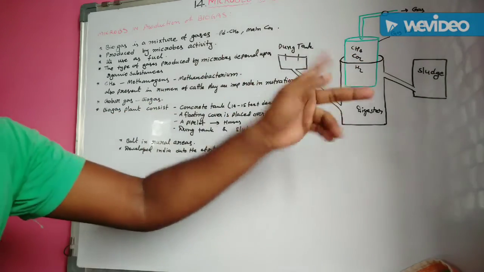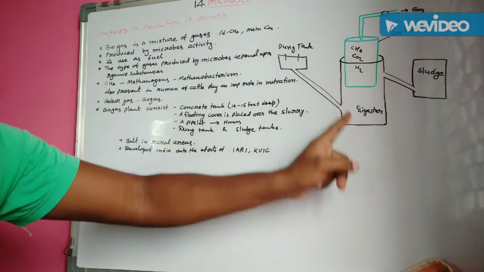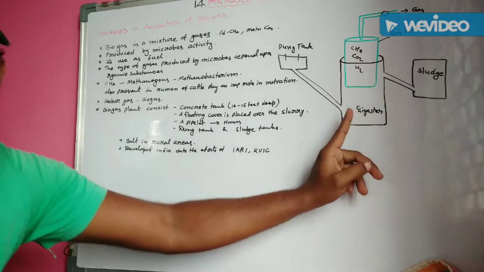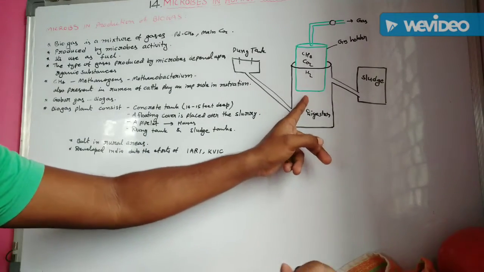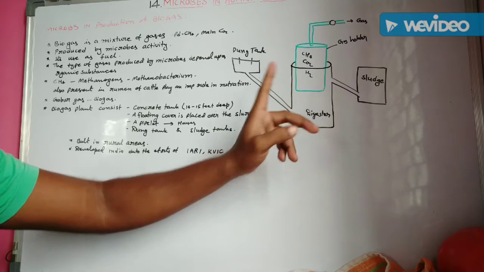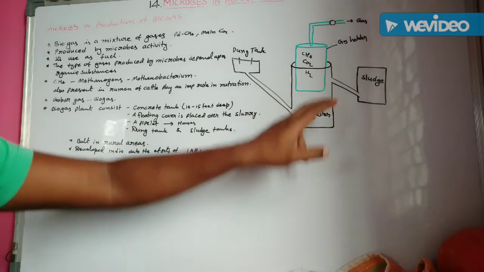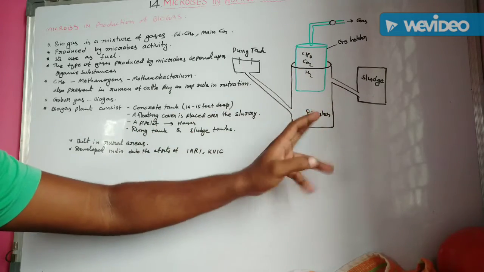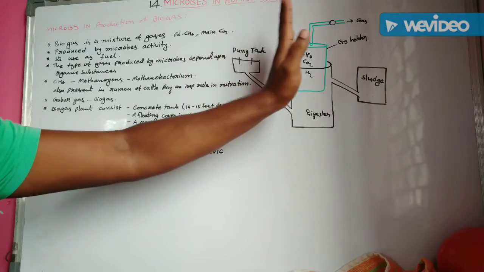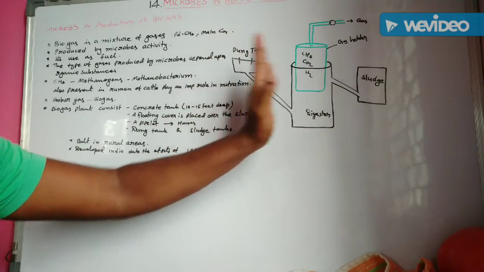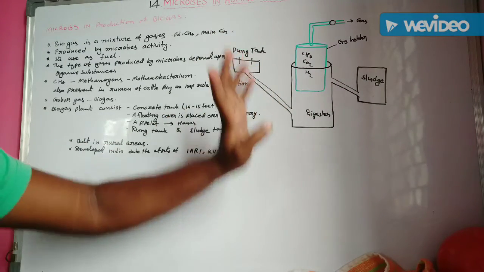The first one, the major tank, is the concrete tank. It is a digester tank. This digester tank is deep, 4 to 15 feet deep. Understand? So this tank is the major tank in this biogas plant. Okay. Another tank is the dung tank.